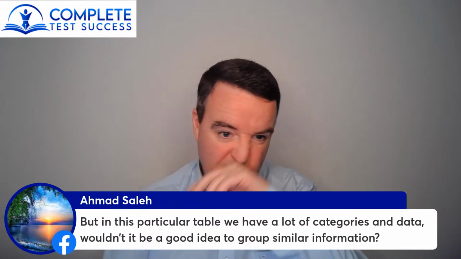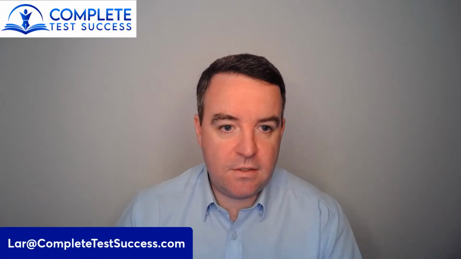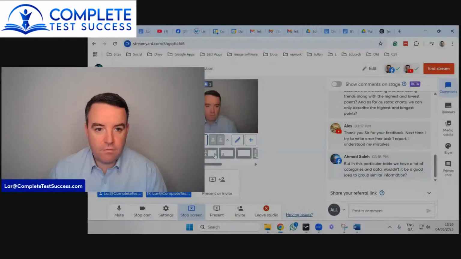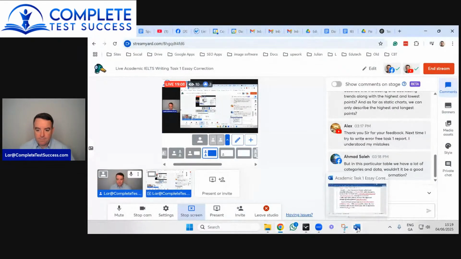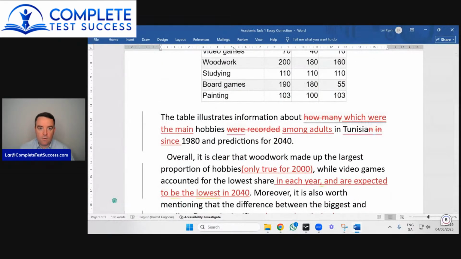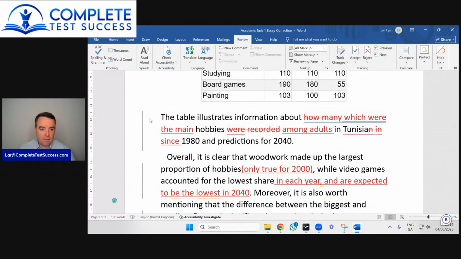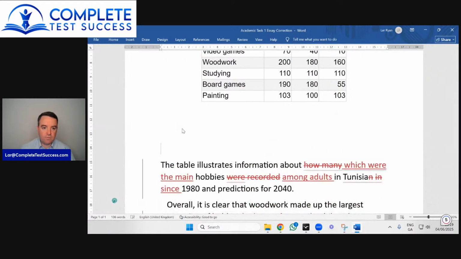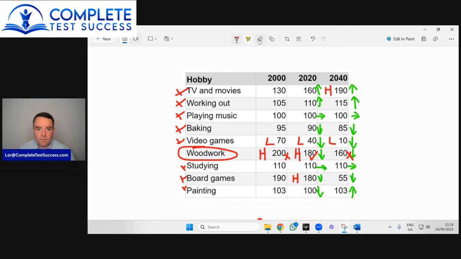So before we finish up, let me just give you an idea of the overview I would write for this, and I'll talk you through my own little thought process when it comes to an overview. So I've already made those notes. I wouldn't attempt to write an overview without making little notes for myself first. Okay.